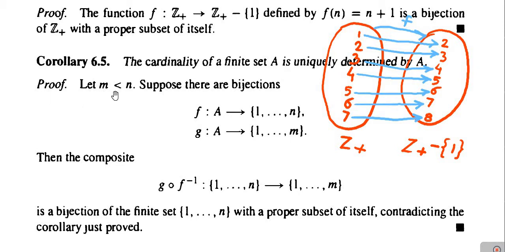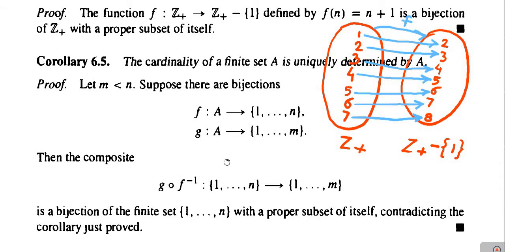Let M be less than N, and suppose that there are bijective correspondences f from the set A to the set {1, 2, 3, up to N}, and another bijective correspondence g between the set A and the set containing elements 1, 2, 3, up to M. Okay, we are supposing that f and g both are bijective correspondences of the set A with the set 1, 2, 3, up to N and with the set 1, 2, 3, up to M respectively.